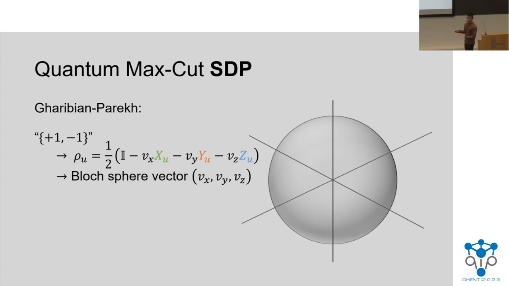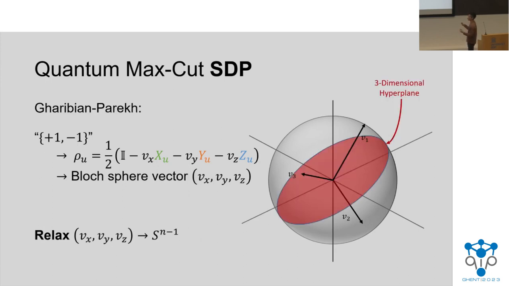Then, much like in the previous algorithm, what we do is relax this into the n-dimensional sphere and associate these vectors with each of these points. Finally, we do something very similar to Goemans and Williamson, and we now pick a three-dimensional hyperplane rather than just a one-dimensional hyperplane, and we project each of these vectors onto this hyperplane to get back a Bloch sphere representation. If you note, this algorithm really only cares about these states on single qubits, so the final state that we output is actually a product state formed by taking the tensor product of each of these individual states.